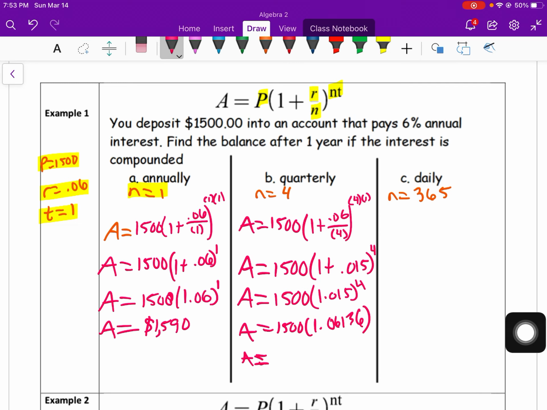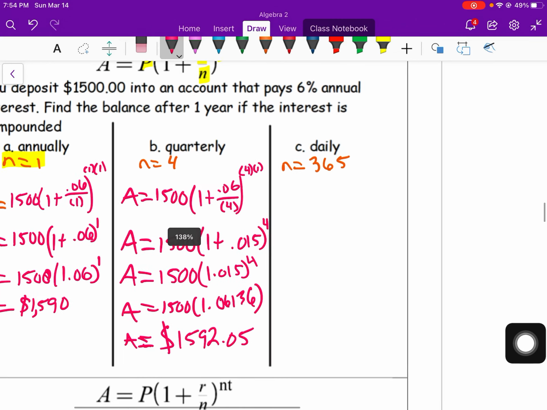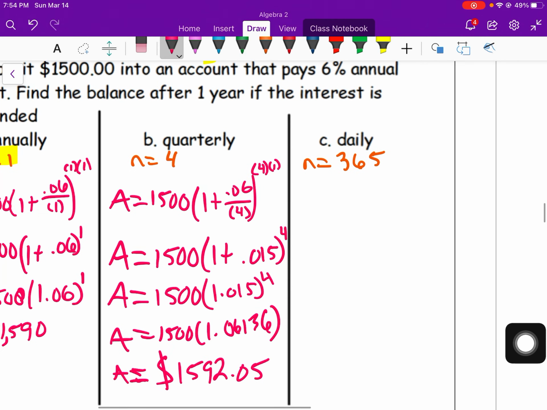Now we can find out what this product is. 1500 times this number, and we get 1592, and then 5 cents is what we have. So if you look, it's not much, but that is an increase. In this case, which was annual, we earned $1,590. Now we've earned $2.05 more. So, I mean, listen, when you put money in, you want the greatest yield. So that's not a bad thing to notice.